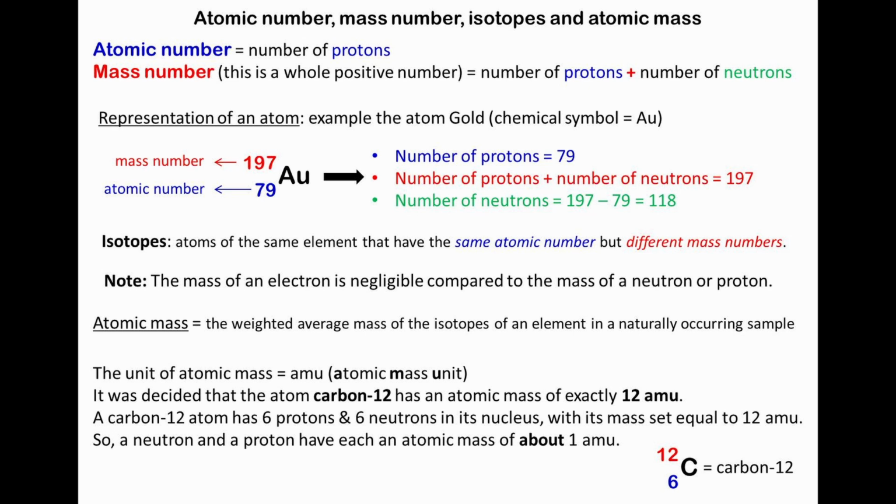It was decided that the atom carbon-12 has an atomic mass of exactly 12 atomic mass units. A carbon-12 atom has 6 protons and 6 neutrons in its nucleus, with its mass set equal to 12 atomic mass units.